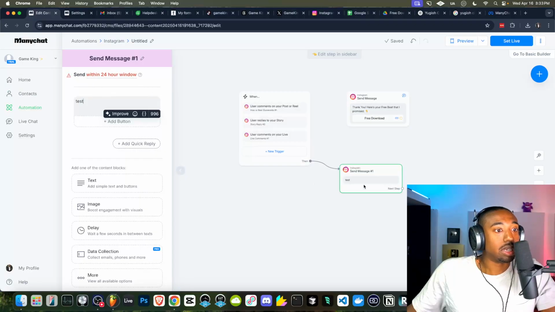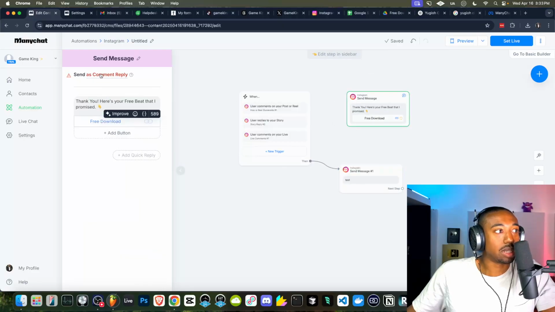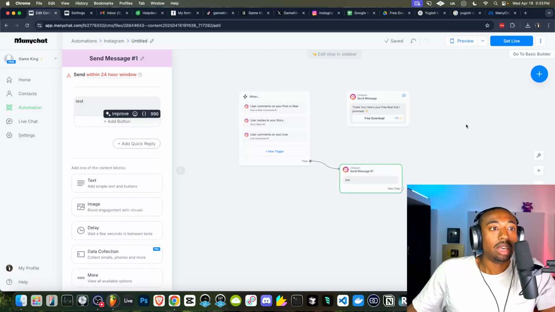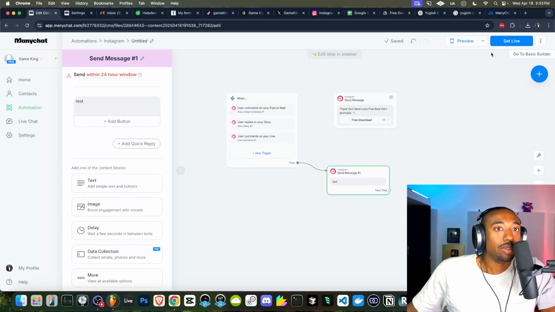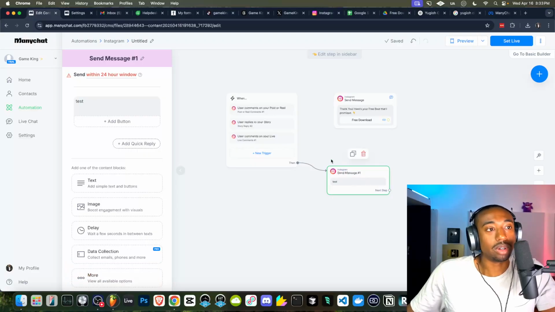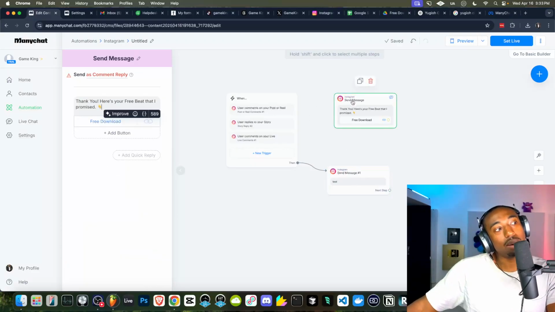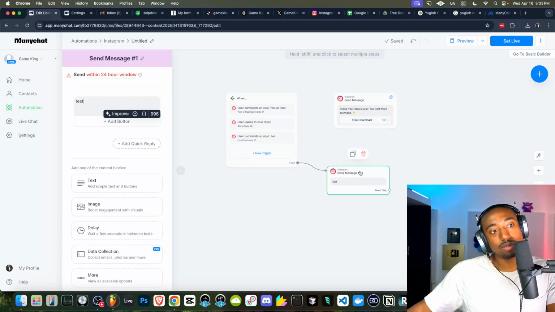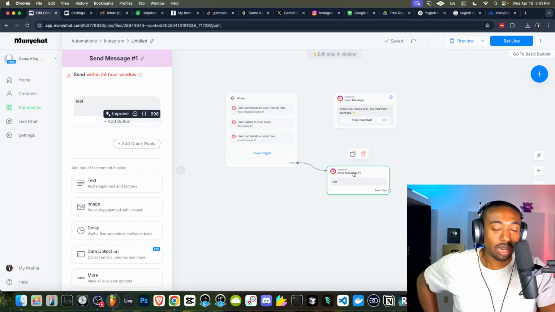Here you'll see, I just have it set to send them a message that says test. It says send within 24 hours. That's the difference between this one and the one that says send as a comment reply. You will only see an error if you try to set live. It says mark this message as a comment reply if you want to send it as a reply to a post or a real comment. So in other words, you have to have the comment reply trigger first before it goes to a 24-hour window. Be very aware of that.